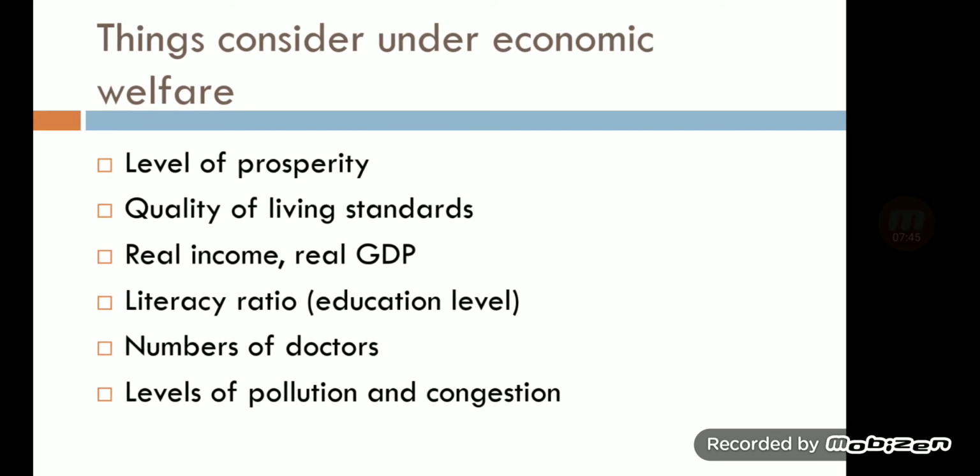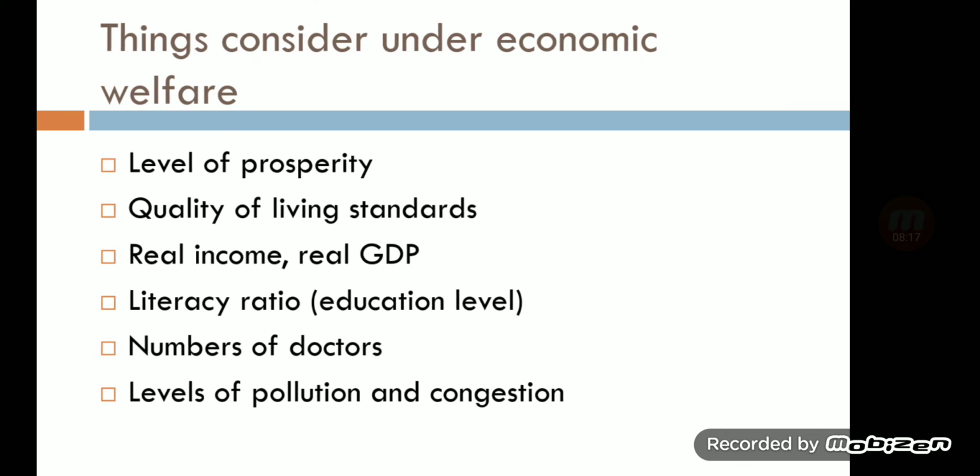You can calculate it. Clear? GDP here means the income received from the goods and services produced within the country. There are various types of GDP, nominal GDP and real GDP. We will discuss them in the next chapter. Clear? Generally, nominal GDP means you calculate GDP at the current price level, and for real GDP you select a base year from the previous 5 or 10 years, and from those prices you calculate the GDP. So level of prosperity, clear? Per capita income, national income. So it only considers economic welfare, meaning money related.